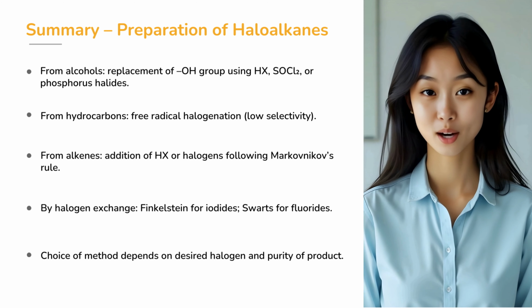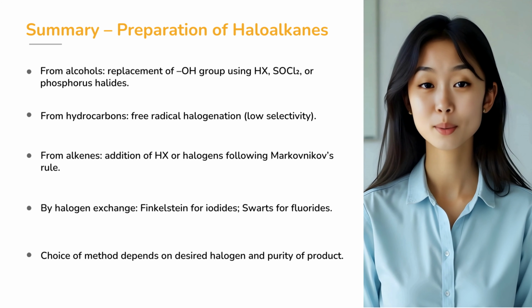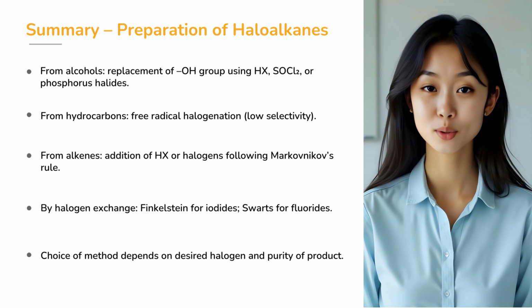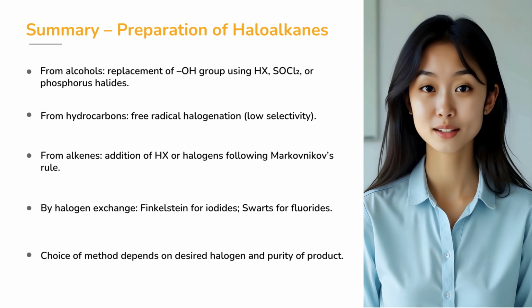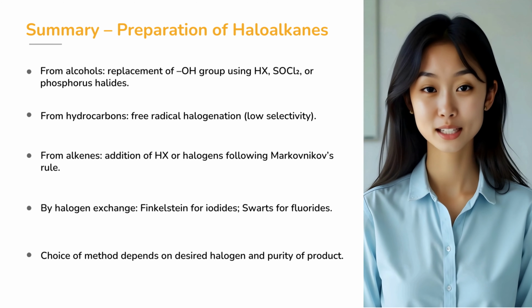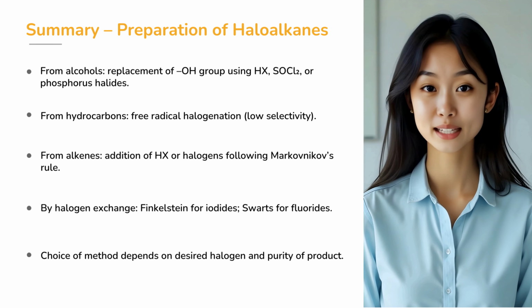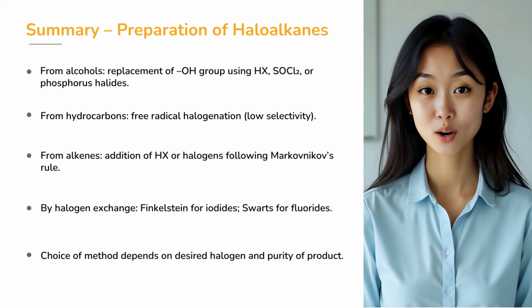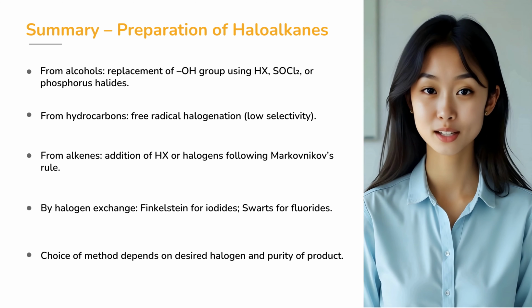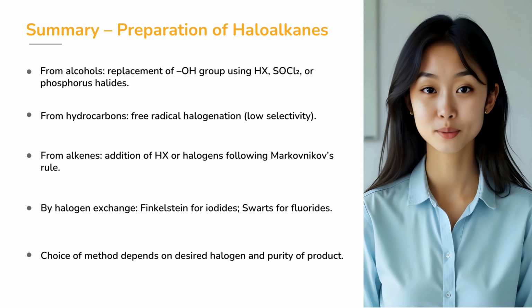So, to wrap up our session, haloalkanes can be prepared in several ways: from alcohols by replacing the hydroxyl group with a halogen using hydrogen halides, thionyl chloride, or phosphorus halides; from hydrocarbons by free radical halogenation, though it gives mixtures; from alkenes by addition of hydrogen halides or halogen molecules, following Markovnikov's rule; and by halogen exchange with the Finkelstein and Swarts reactions. Each method has its strengths and limitations.